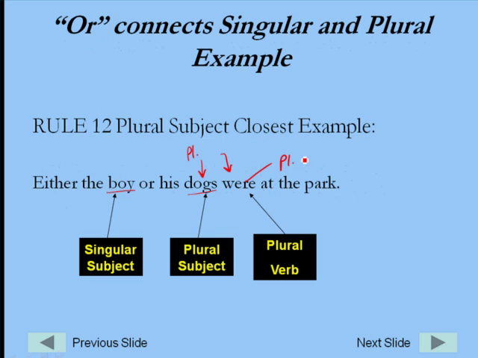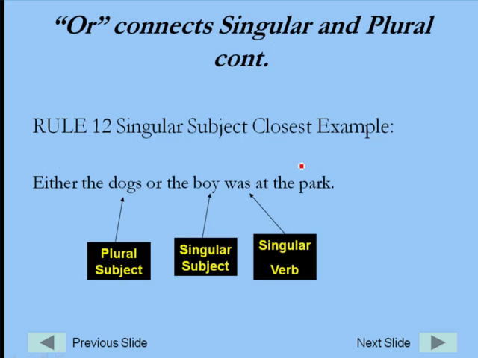If I flip those two subjects around, same sentence, dogs or boy, now I have a singular subject that's closest to the verb, and so my verb goes to was. It needs to be a singular verb, the verb that goes with she. And that's essentially all the subject-verb agreement rules that we have.